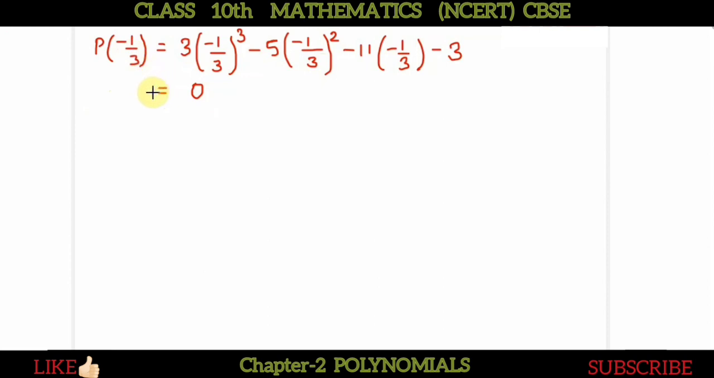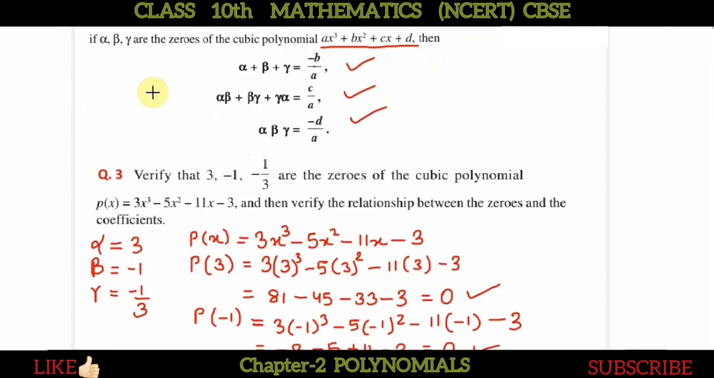So in this way we can verify that the 3 points which have been given, that is 3, -1 and -1/3, are all the zeros of the cubic polynomial, because putting these values one by one in the polynomial, the polynomial becomes 0. So these are the zeros. It has been verified. Now you have to verify the relationship. So how will you verify the relationship?